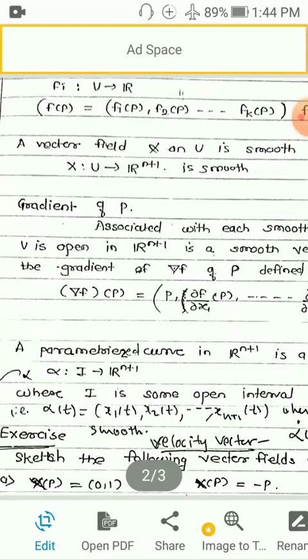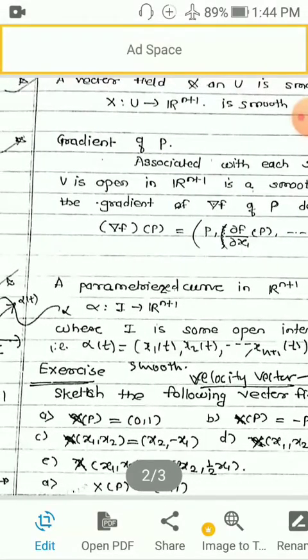There will be n+1 component functions for this X, just as f1(p), f2(p), and so on. We call them X1(p), X2(p), ..., X(n+1)(p). This will be one point in R^(n+1). And if each X1, X2, X3 is smooth, then we say that the vector field is also smooth.